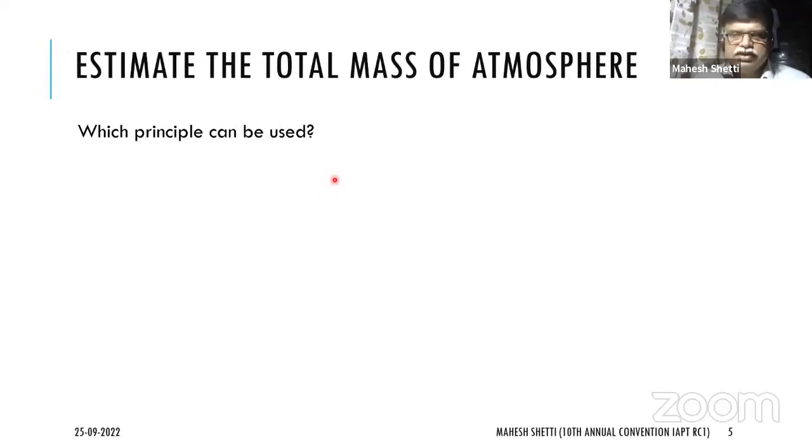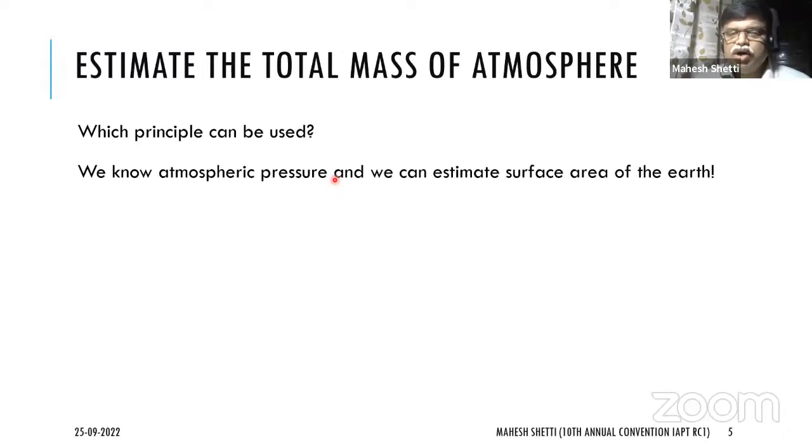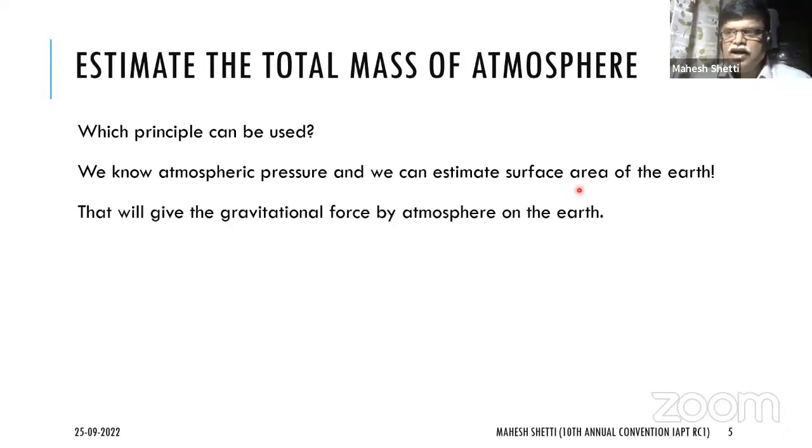Now, one of the principles which can be used is, we know atmospheric pressure. And we can estimate the surface area of the Earth, because you know the radius of the Earth, 6,400 kilometers, is what many times people remember. And then you can do the calculation of 4 pi r square, and you can get that number. So that will give you the gravitational force by atmosphere on the Earth.